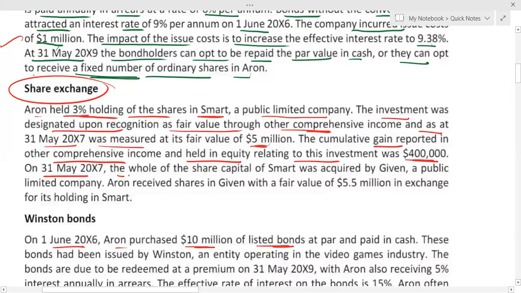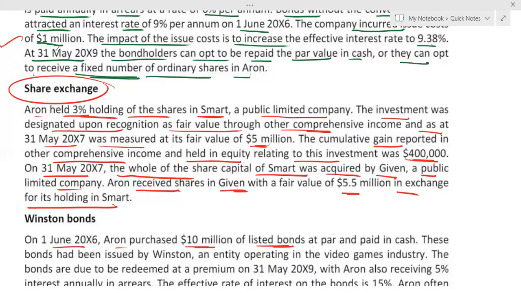On 31st May X7, the whole of the share capital of Smart was acquired by Given, a public limited company. Aaron receives shares in Given with a fair value of 5.5 million in exchange for its holding in Smart. Now listen carefully. First, what you have to explain, let me just show you.